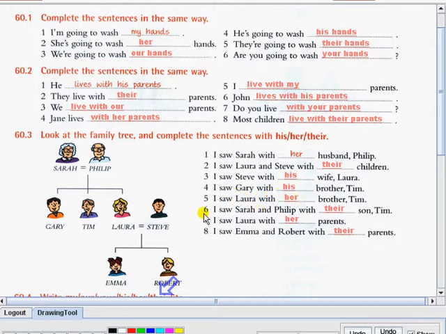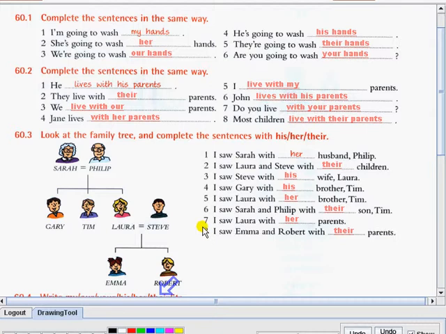6. I saw Sarah and Philip with their son, Tim. So their is referring to Sarah and Philip. So there are 2 of them. That's why we use their. 7. I saw Laura with her parents. This is Laura, and these are her parents, Sarah and Philip. So her in this sentence is referring to Laura, and again, she's a woman. That's why we use her.